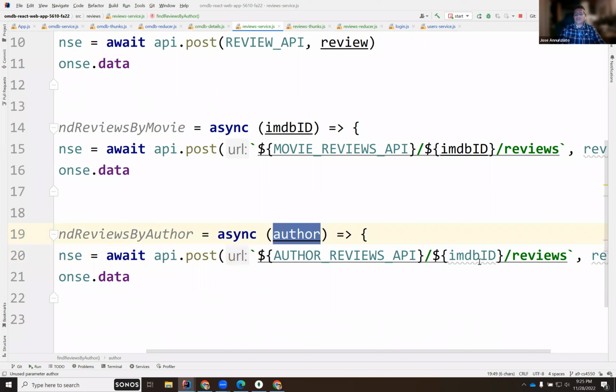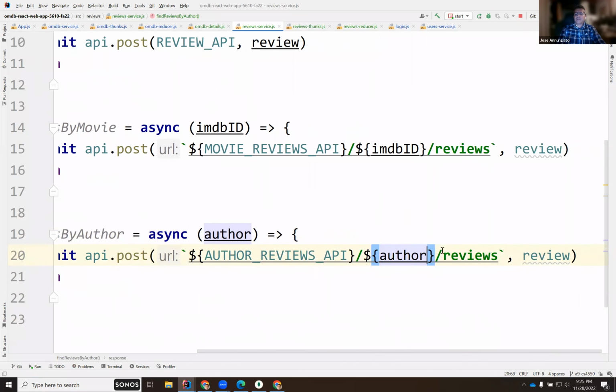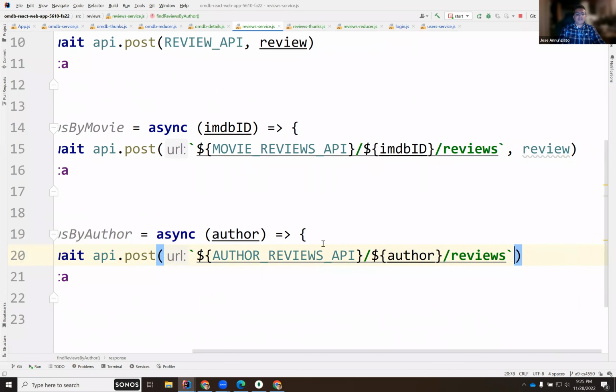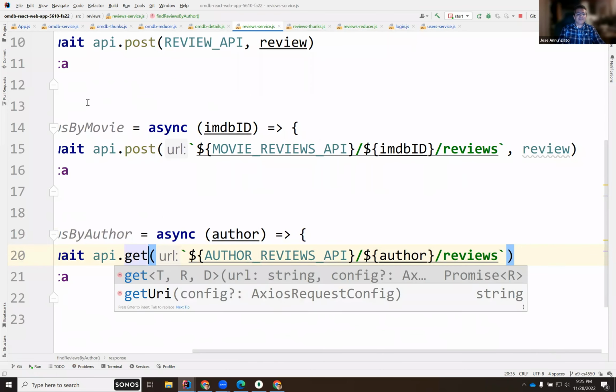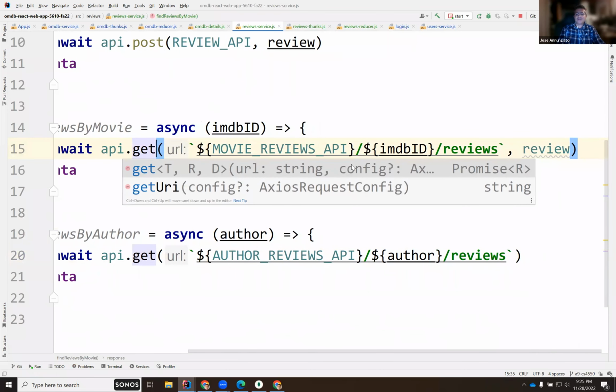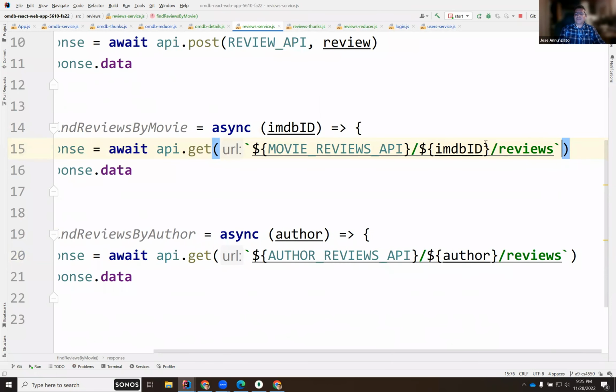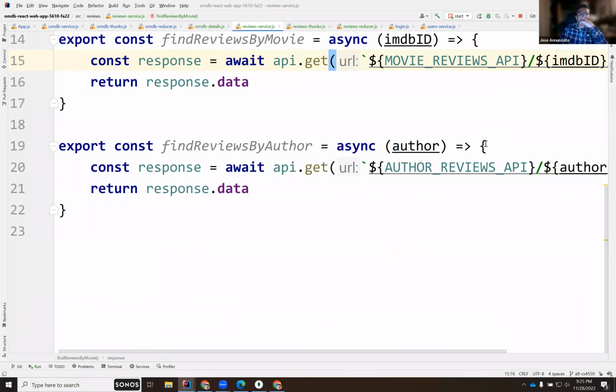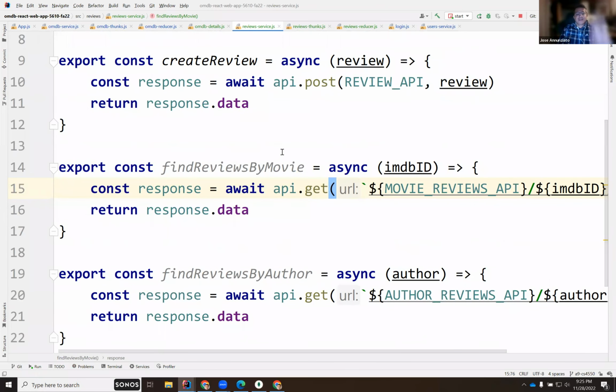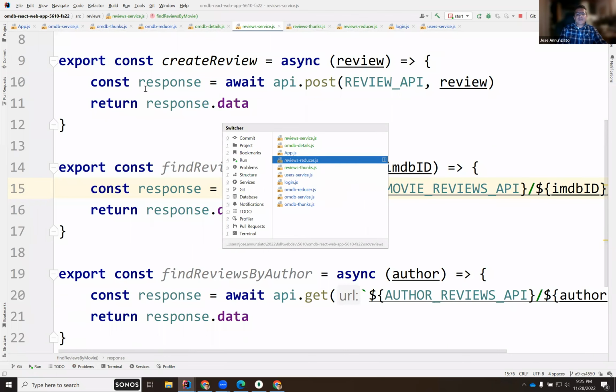So this would be the user's ID and the reviews. I'm not going to send anything. These are all GET, not POST, and I'm not sending any information. I'm not sending any reviews or anything. All right, excellent. So we need thunks for all these, so let's create the thunks.